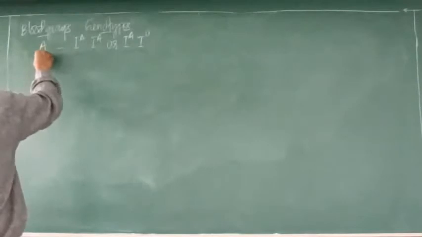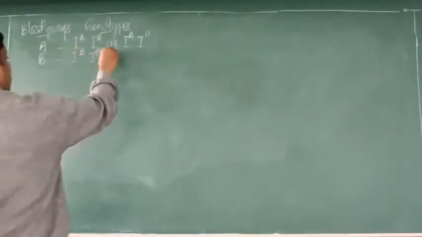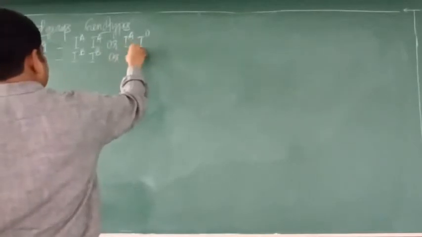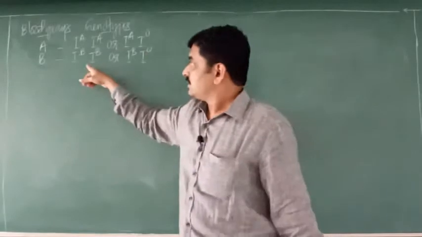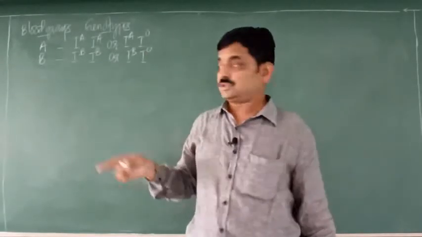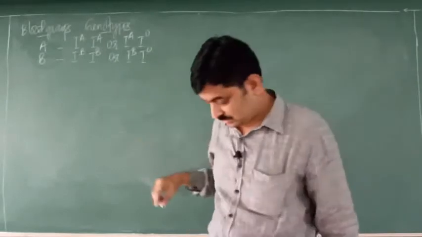In case of blood group B, these are the two possible genotypes, IBIB and IBIO.